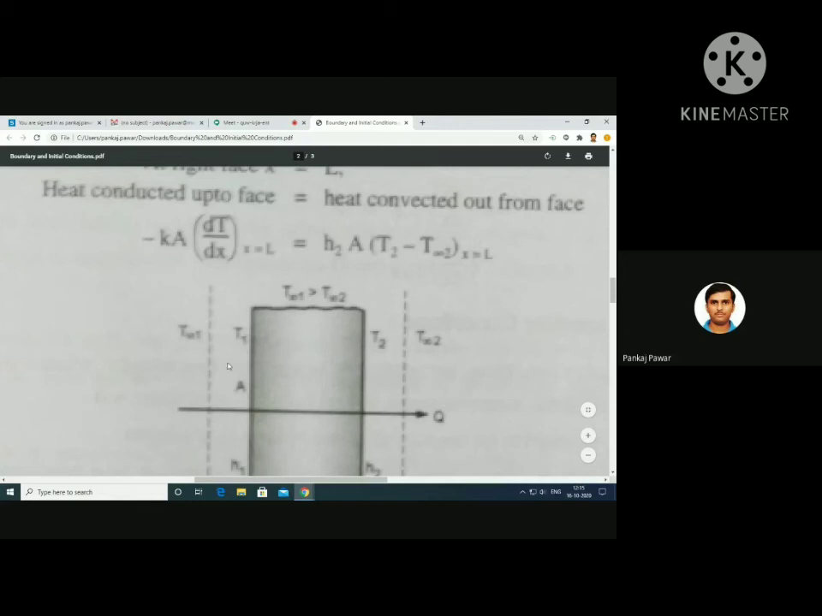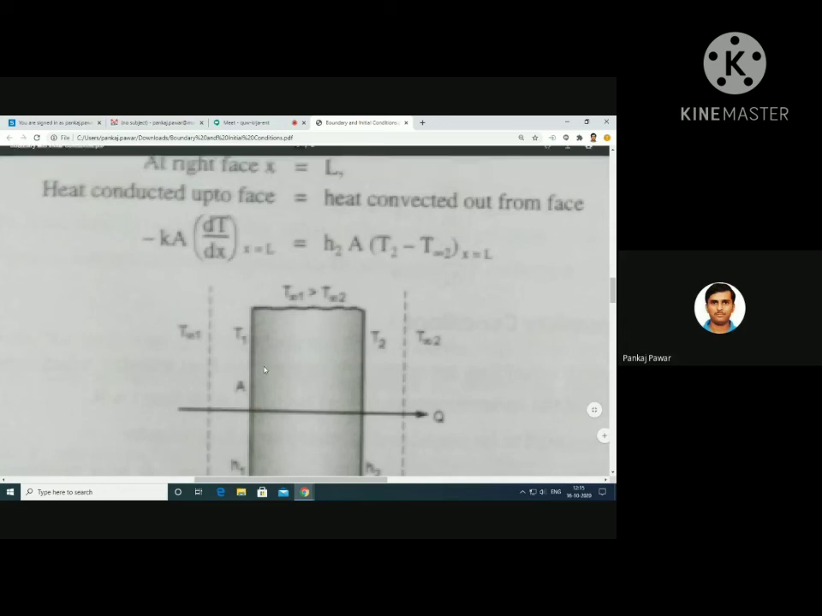On the left side, heat is convected from the fluid to the plane wall. But on the right side, heat is convected from the plane wall to the surrounding. Do you got this?